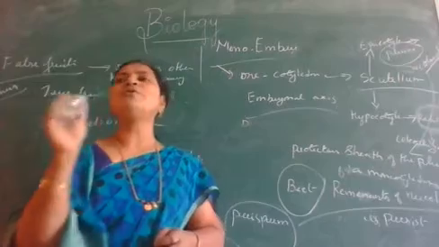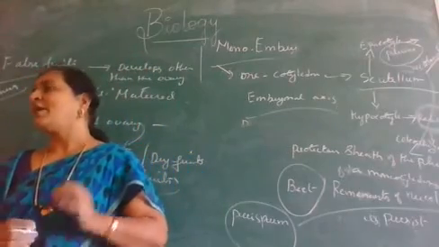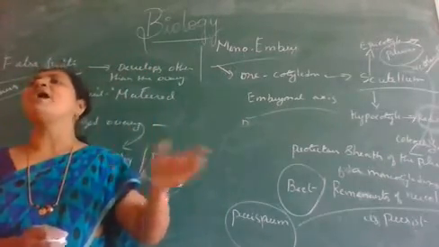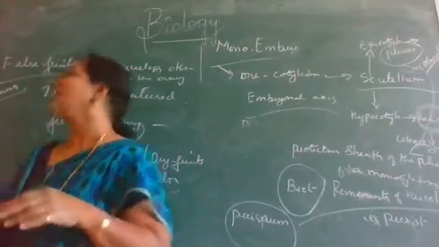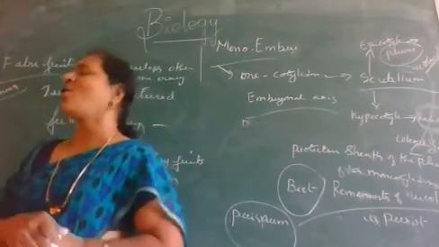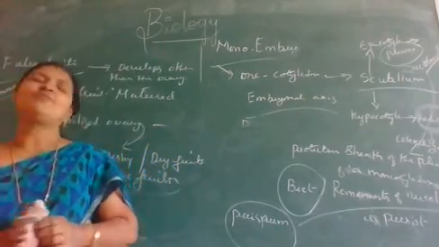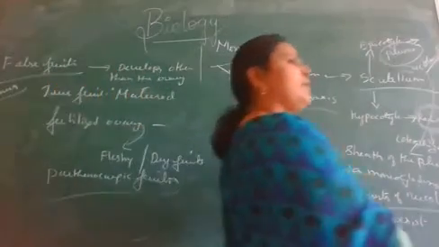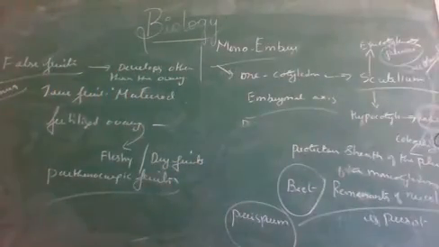Since the fruit develops from a part other than the ovary, they are called false fruits. Got it? Any doubt?